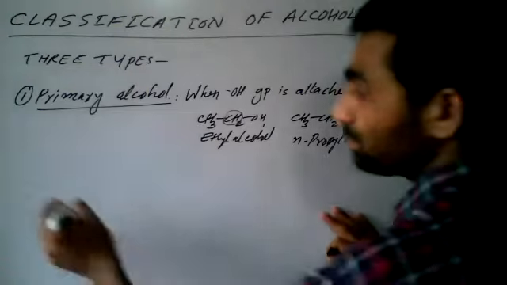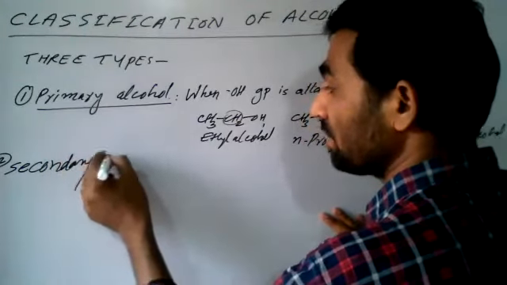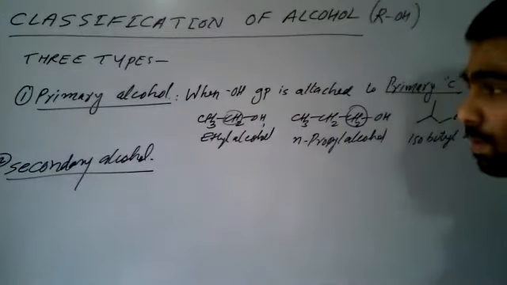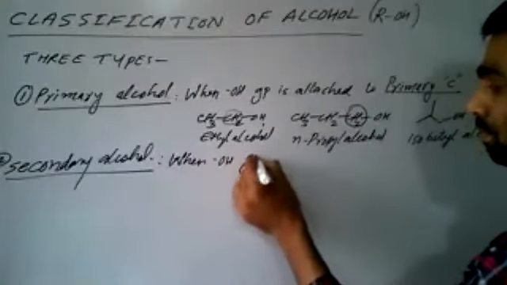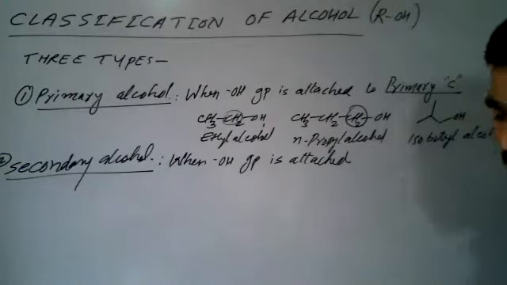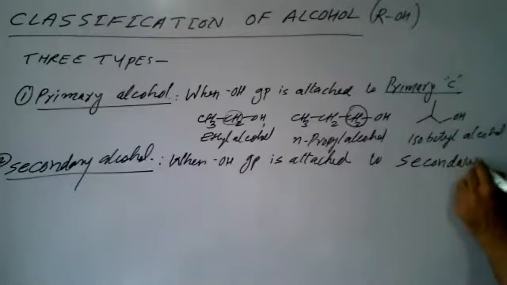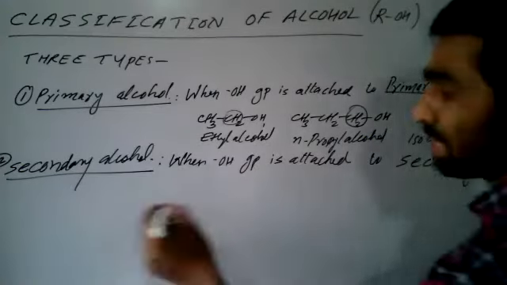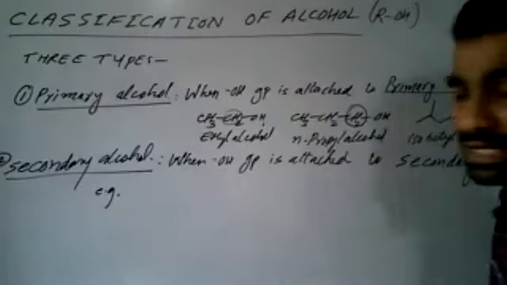Let's go for secondary alcohol. Secondary alcohol is again a very simple definition. How can we define this? Secondary alcohol: when the OH group is attached to a secondary carbon in the compound. Okay. So examples of secondary alcohols are.